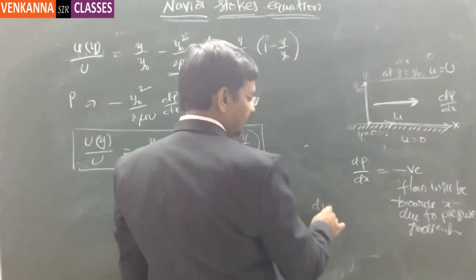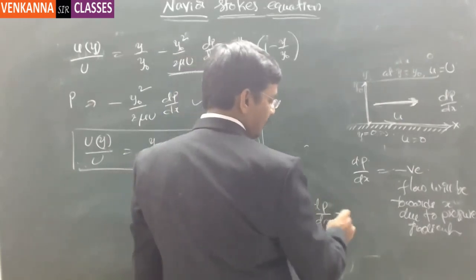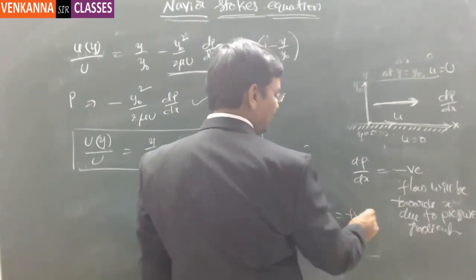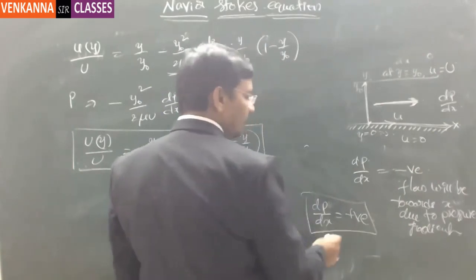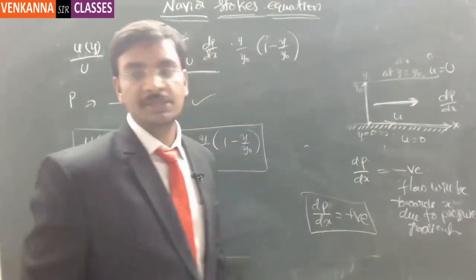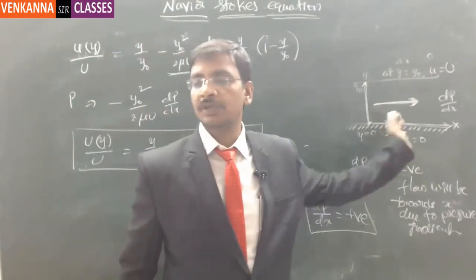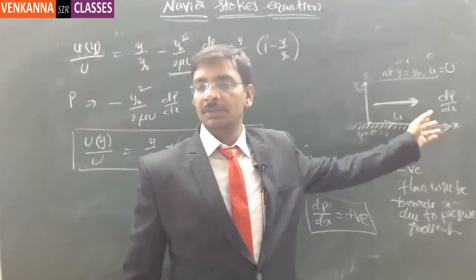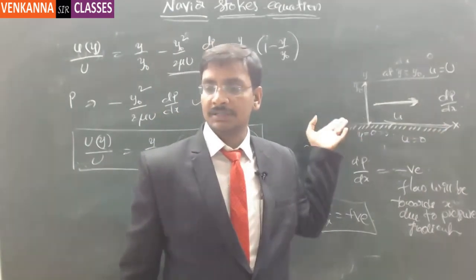That means the pressure gradient is positive. If you move from here to here, more pressure is there. That means it will try to push the fluid like this.